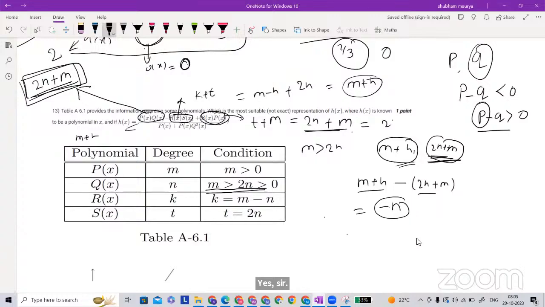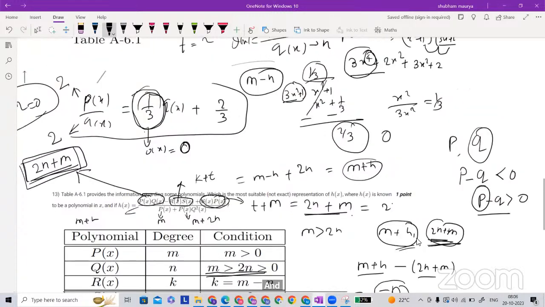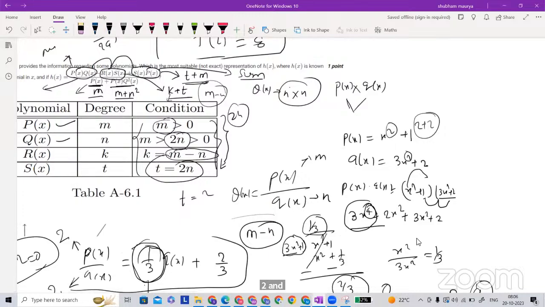Now let's talk about this. Degree of P is m. What is the degree of this one? It is m plus 2n, so this is going to be 2n. I think I made a mistake earlier and said n square. That is wrong. It is not n square, it is going to be 2n.